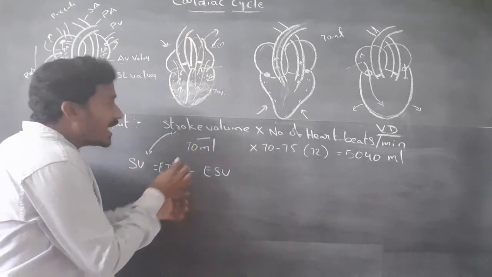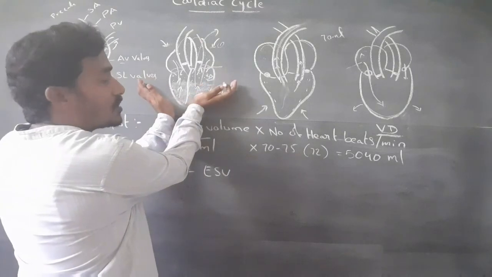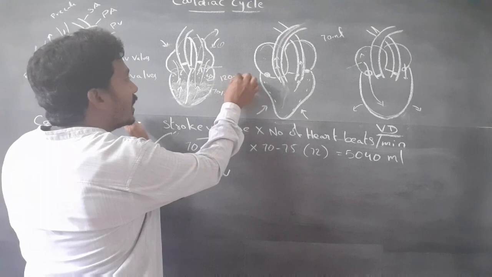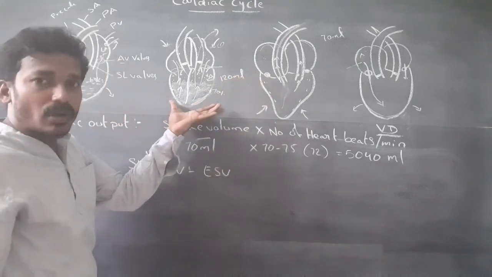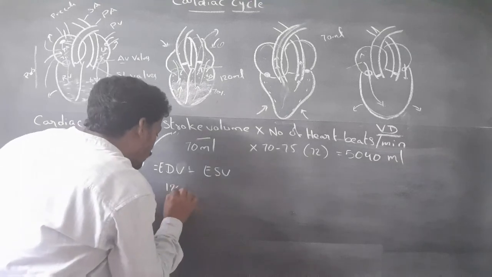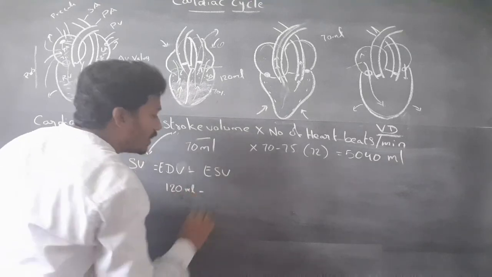Totally, at the end diastolic volume, the ventricles contain 120 ml of blood.